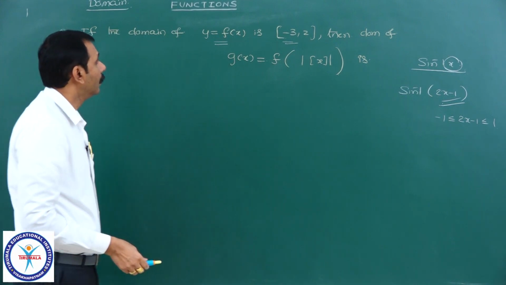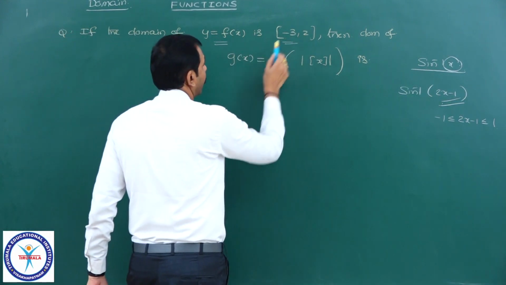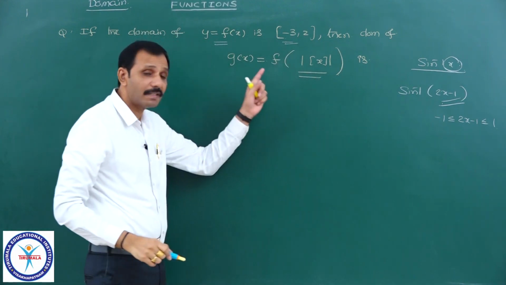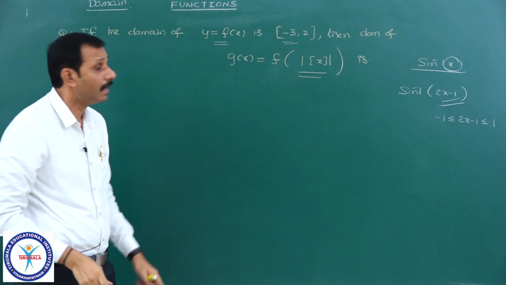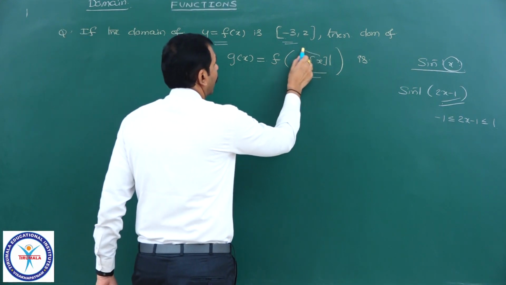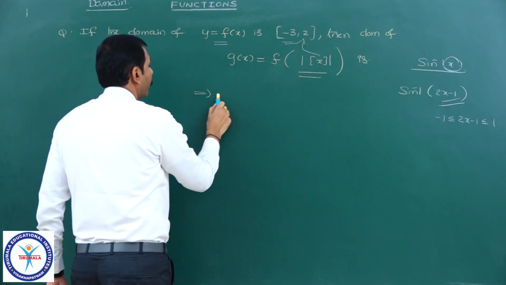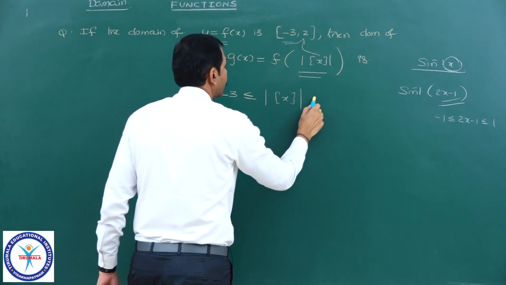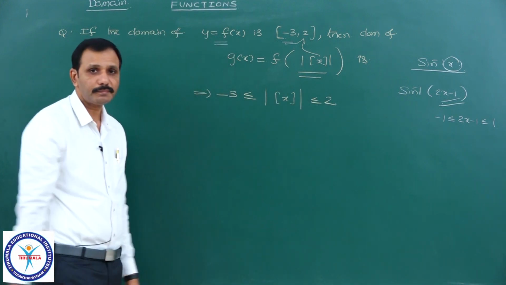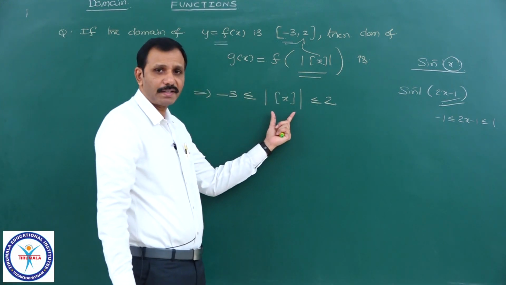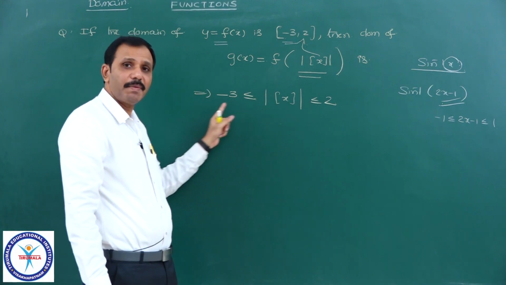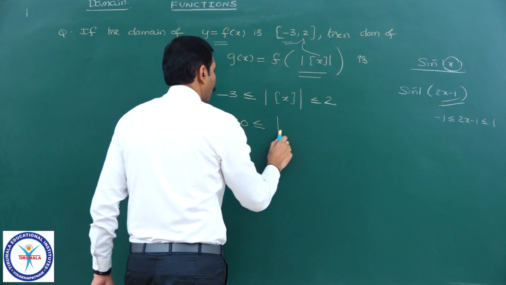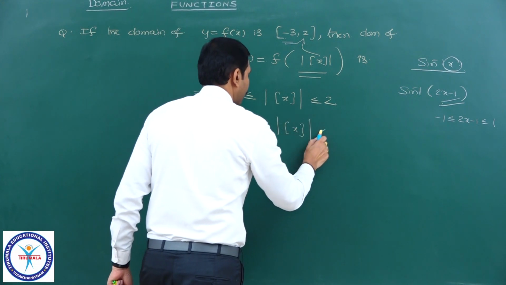See here, the domain of f of x is minus 3 comma 2, and g of x is equal to f of x type only, but in place of x we have mod of {x}. It is defined only when it lies in this interval, meaning minus 3 less than or equal to mod of {x} less than or equal to 2. Now it is a modulus function, and a modulus function cannot be less than 0. Therefore, this can be written as 0 less than or equal to mod of {x} less than or equal to 2.